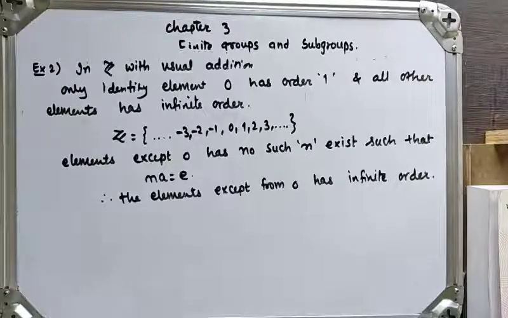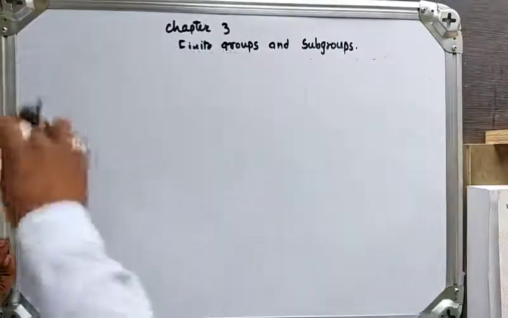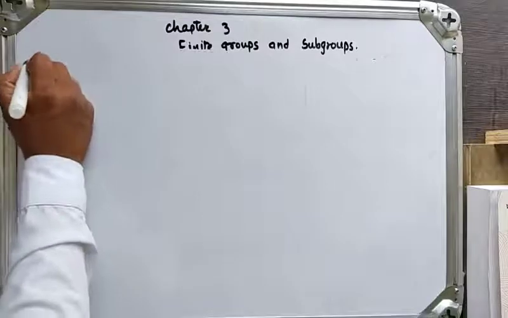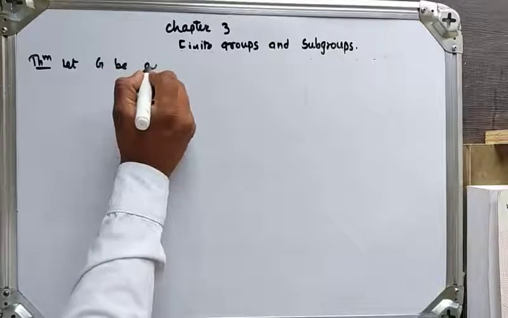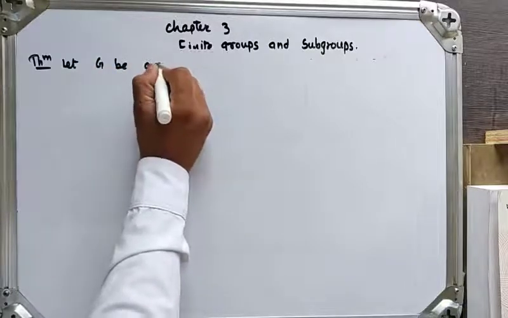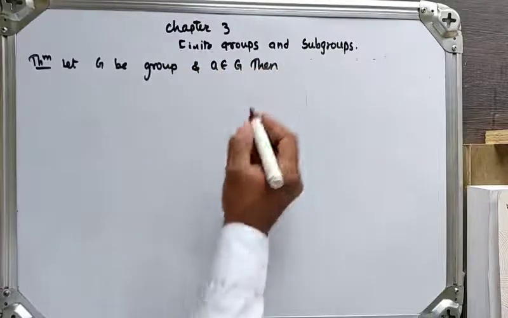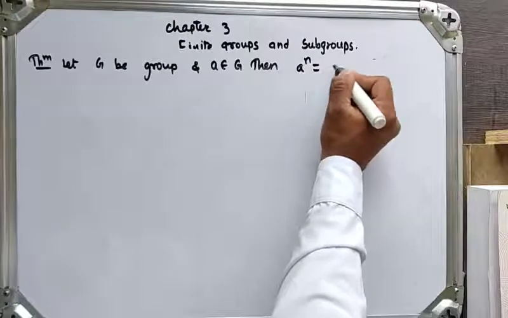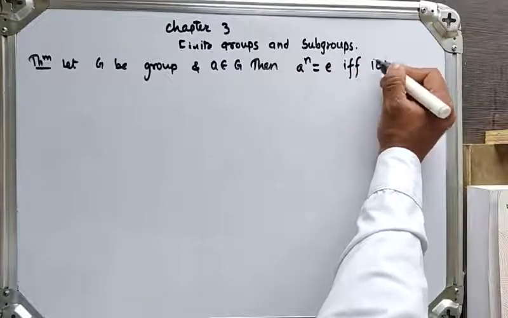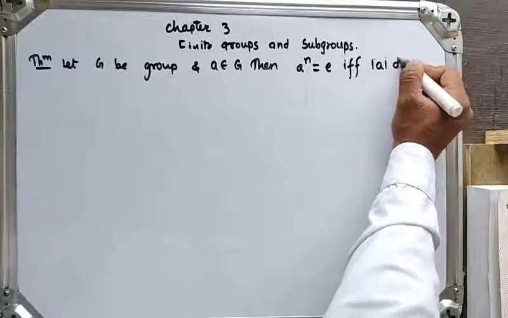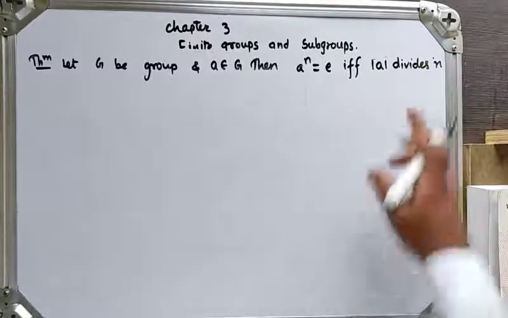Now in this lecture we will see the theorem: let G be a group and a belongs to G, then a raised to n is identity if and only if order of a divides n. Okay, so we will prove this theorem.